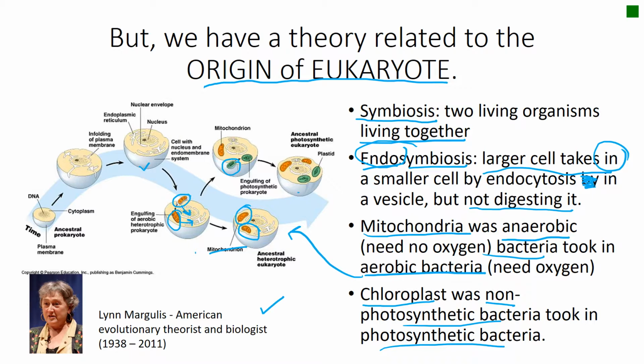And in addition to that, you also can see the endoplasmic reticulum. Lynn said that the endoplasmic reticulum came from the plasma membrane that invaginated or folded inside. And then as you have learned in endocytosis, later on this plasma membrane that is folded inside will disintegrate from the main plasma membrane and become a separate organelle inside the cell.